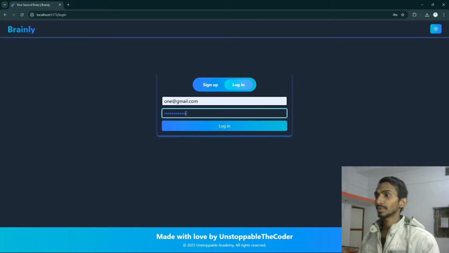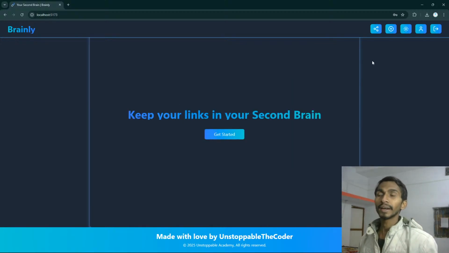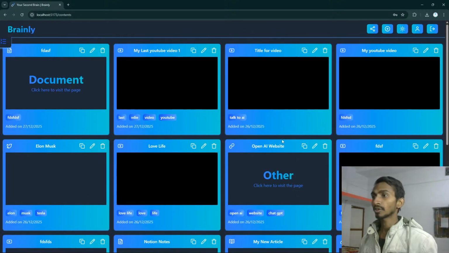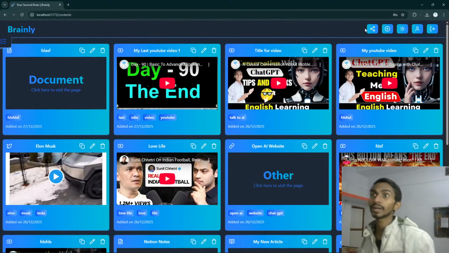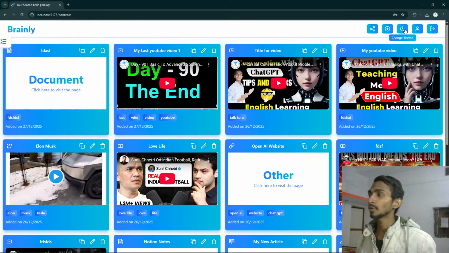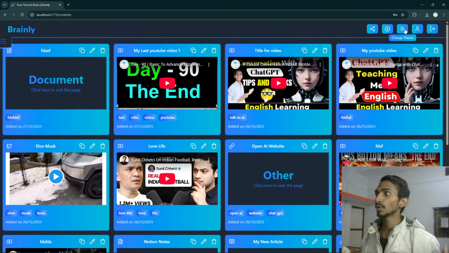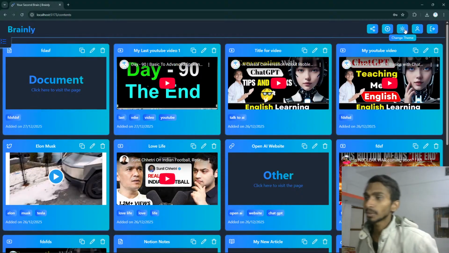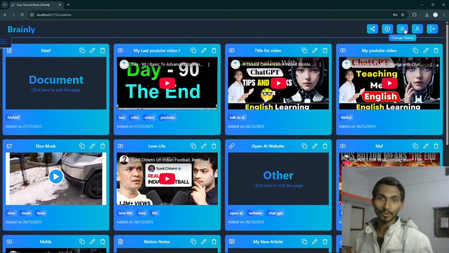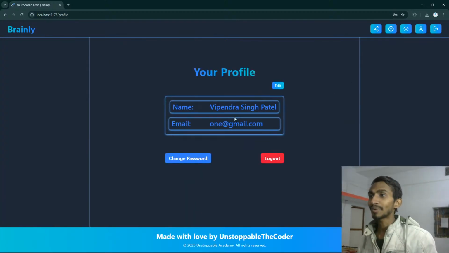Password 1234, login, done. And now I have to simply click on get started. This is the dark mode. If you wanna switch to light mode, you can do that too, but I don't like light mode. It's too light. Dark mode is something that I prefer most of the time, so I'm gonna be going with this. I hope it looks great too. And let's go to profile. This is how my profile looks. Do let me know, it's a nice looking profile. I have only my name and email, whatever.